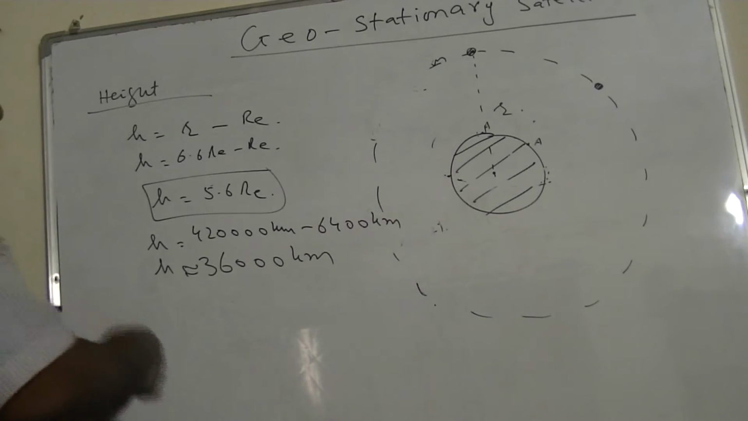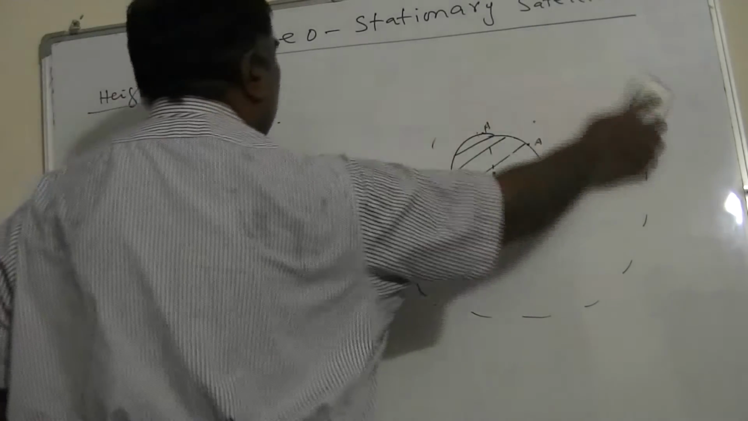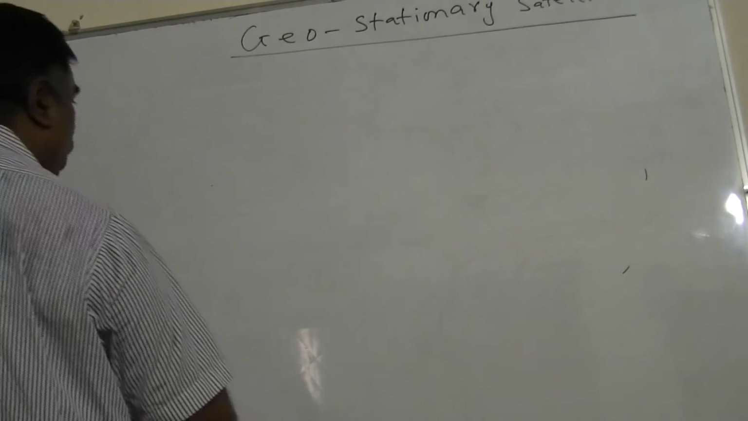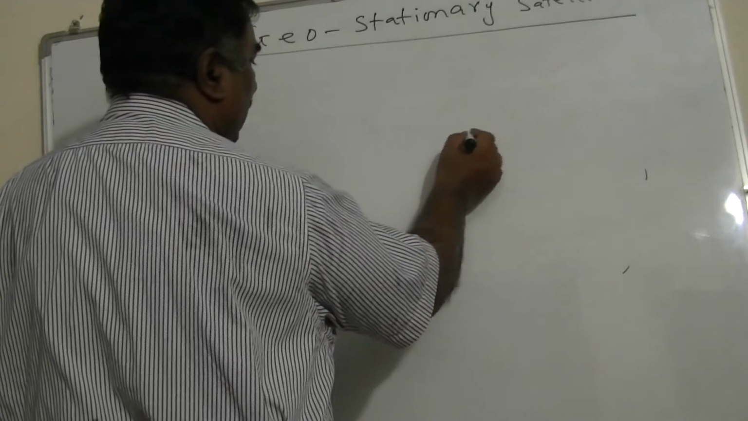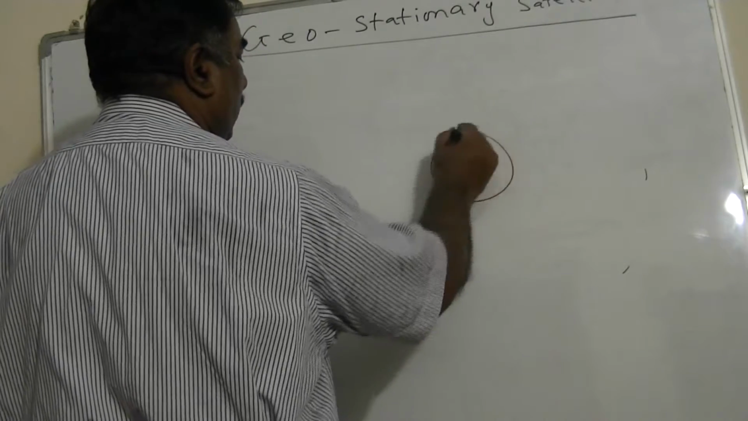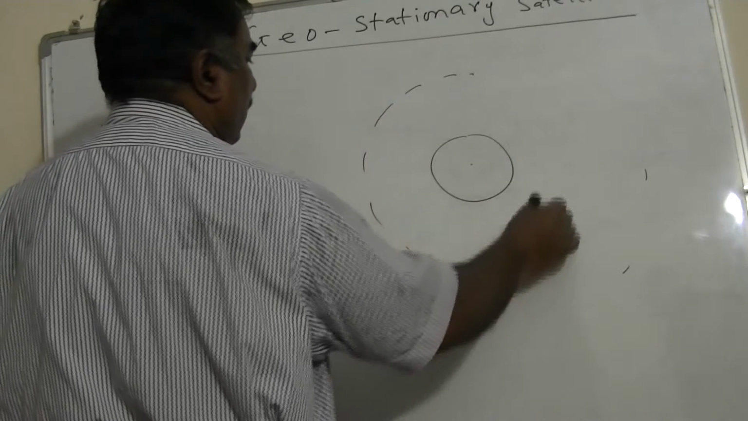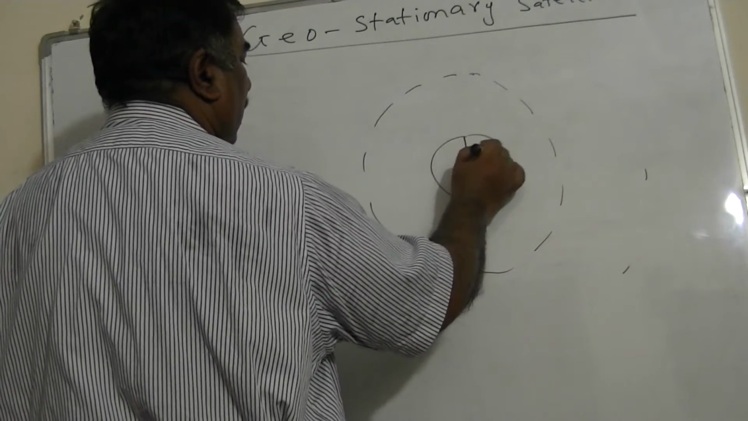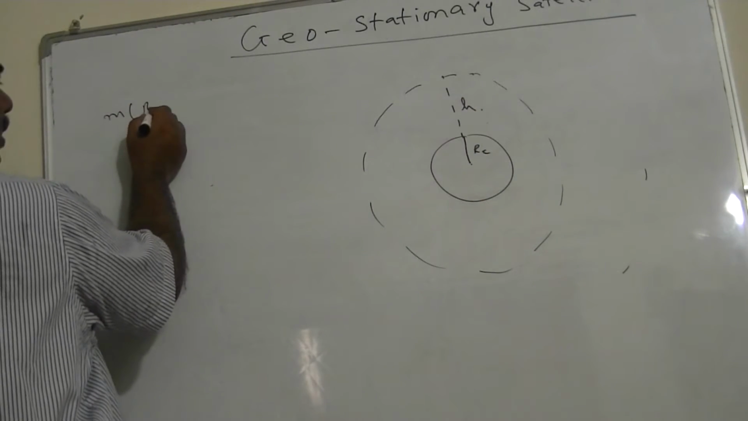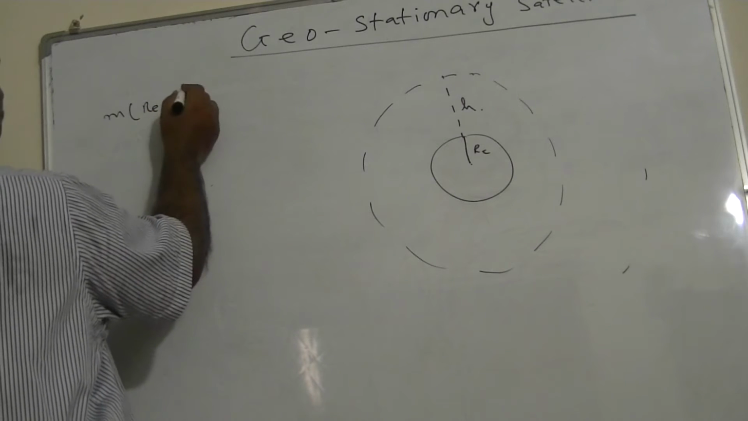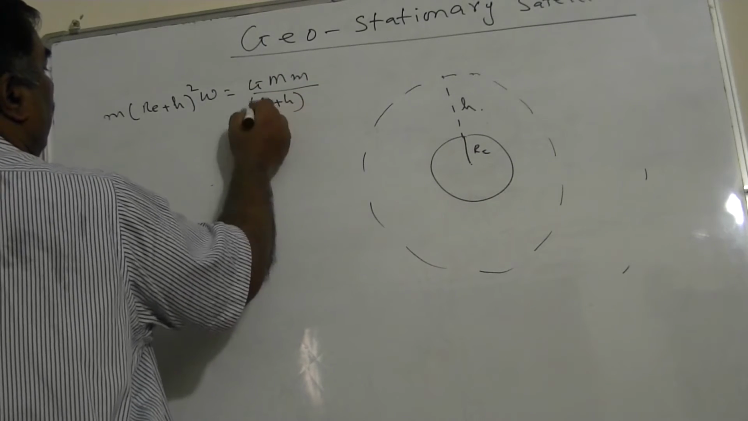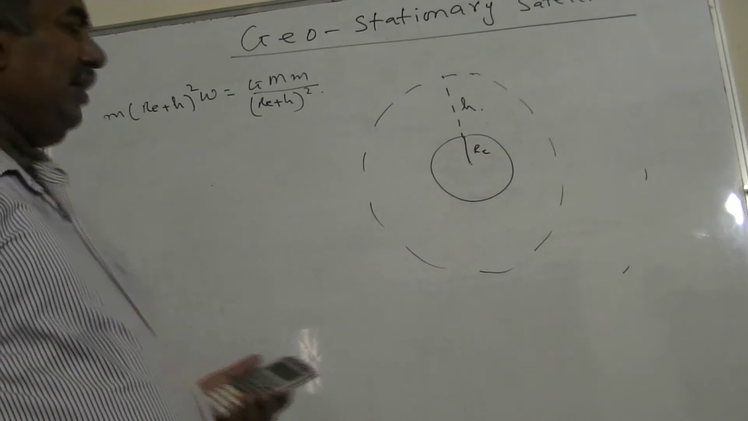Now one thing as a caution, as an experienced teacher, I tell you, sometimes examiners say calculate the height of the geostationary satellite. Do not take this one. Suppose this is Earth, and this is the geostationary satellite. You take this RE and take this as H, and you put the equation m(RE+H)ω² equal to GMm upon (RE+H) whole square. If you take this one, this is also okay.